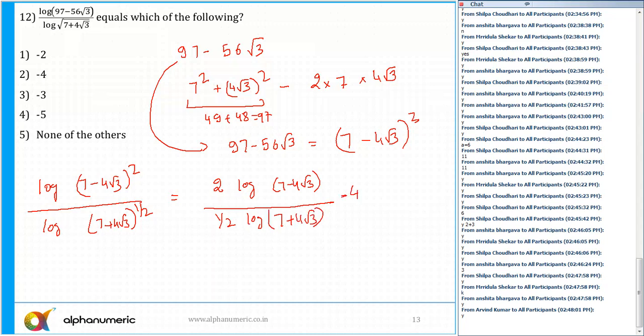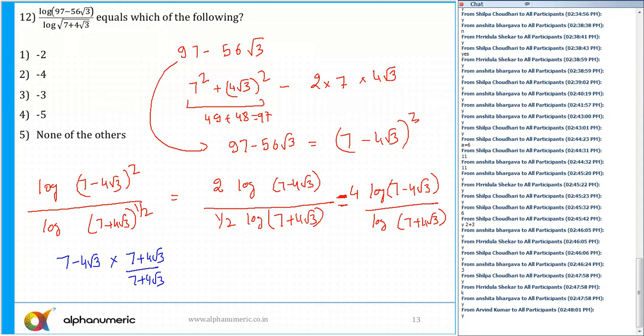So this is equal to 4 times log of 7 minus 4 root 3 upon log of 7 plus 4 root 3. So this is the first thing you can do. Now how can I cancel the numerator and denominator if the term is an integer? So what should I do? Can I say try to take a conjugate? Yes or no? If I try to make a conjugate of 7 minus 4 root 3, I multiply it by 7 plus 4 root 3 and divide also by 7 plus 4 root 3. So it will come out to be 7 square is 49 minus 48, that is equal to 1 upon 7 plus 4 root 3.